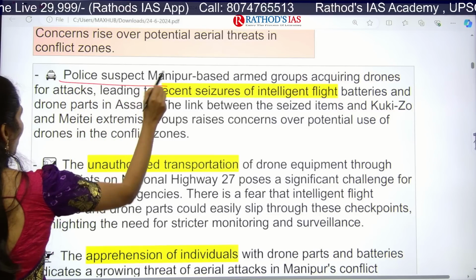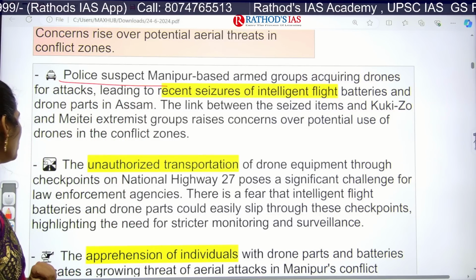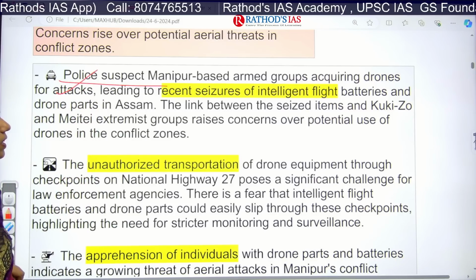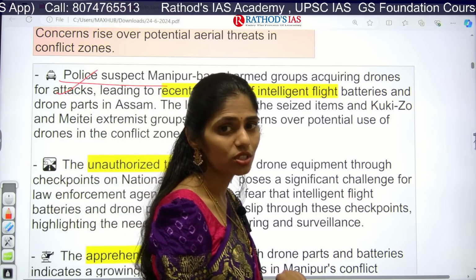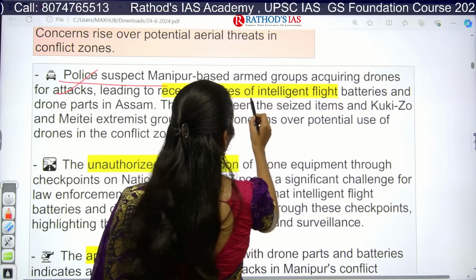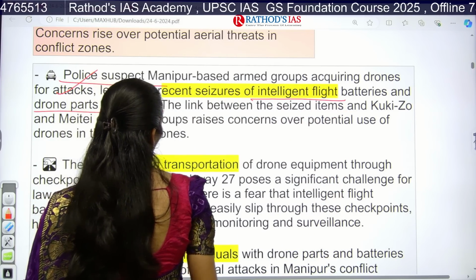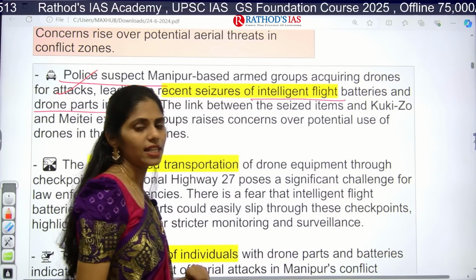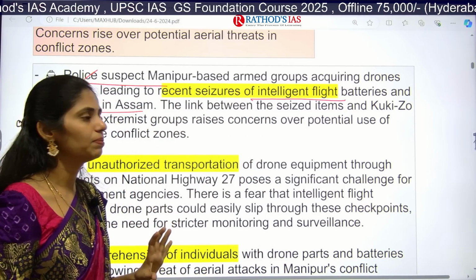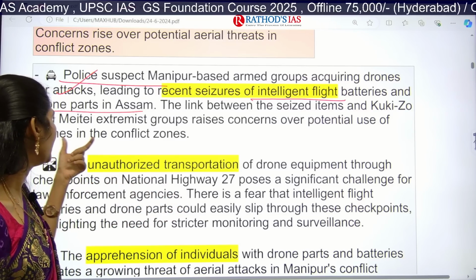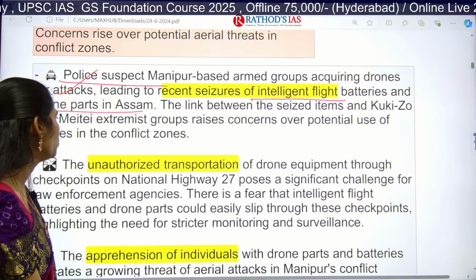Police now suspect that Manipur-based armed groups are acquiring drones for attacks. How did they find that they are going to use these drones? Because they got intelligent flight batteries and drone parts that had been found on the Assam-Manipur border. This says that yes, there is some link with the Kuki-Zo and Meitei extremist groups. They are raising concerns over the potential use of drones.